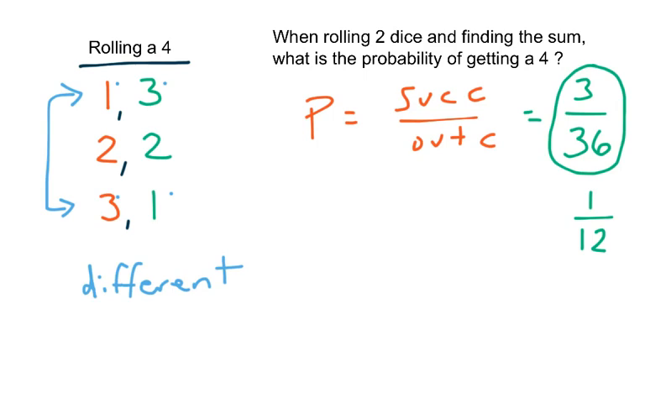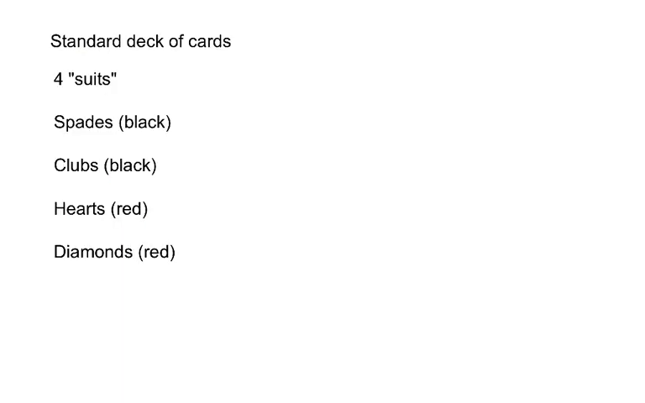And if you wanted to write this as a decimal, rounded to the nearest hundredth, you could divide 3 divided by 36 and get 0.08. And if you wanted to write that as a percent, we could move the decimal point over, and this would be 8%. We have one more situation that's great for studying probability. It's working with a deck of cards, and I'd like to go ahead and do that next.